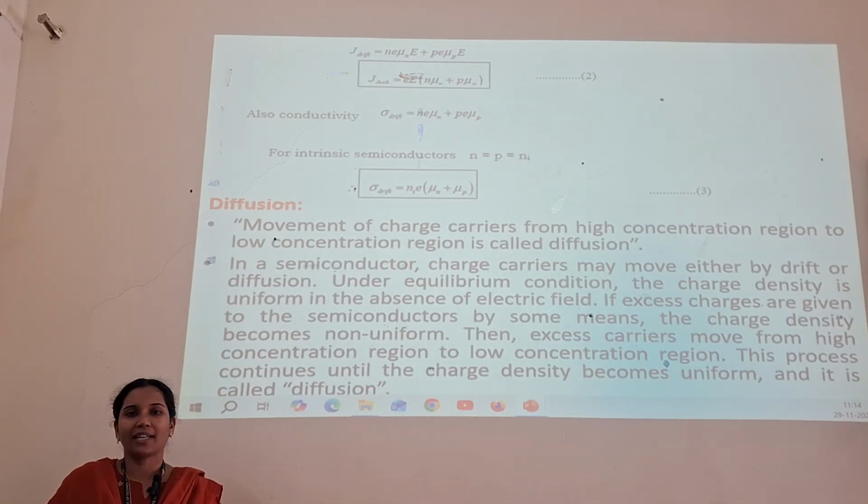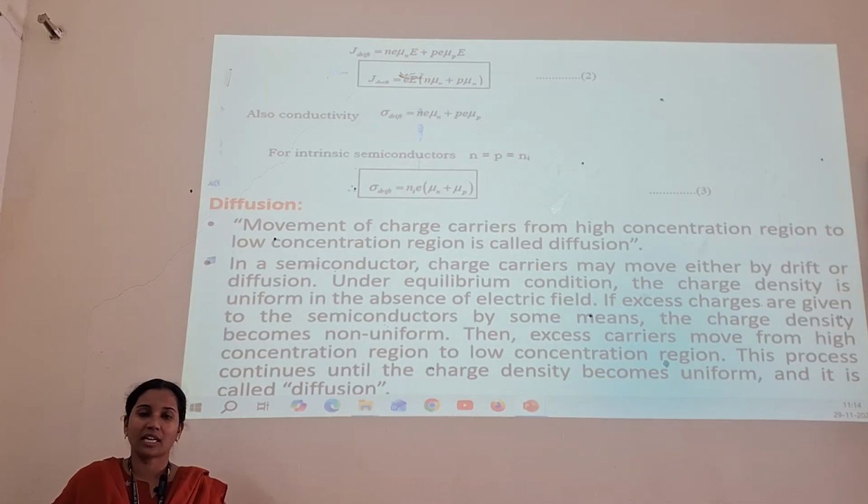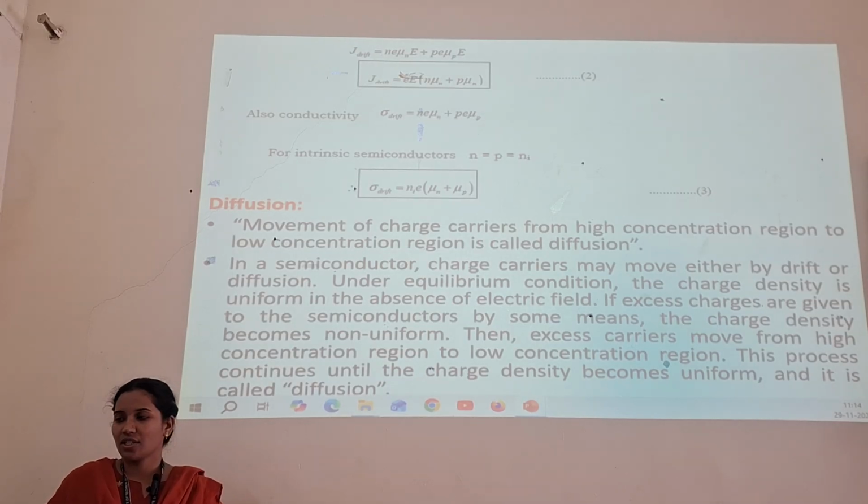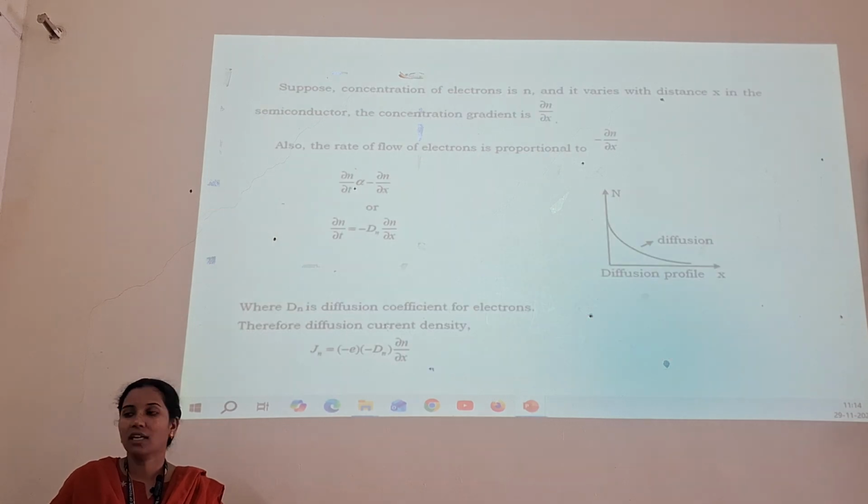Under equilibrium condition, the charge density is uniform in the absence of an electric field. If excess charges are given to the semiconductor by some means, the charge density becomes non-uniform. Then excess carriers move from high concentration to low concentration region. This process continues until the charge density becomes uniform, and it is called diffusion.